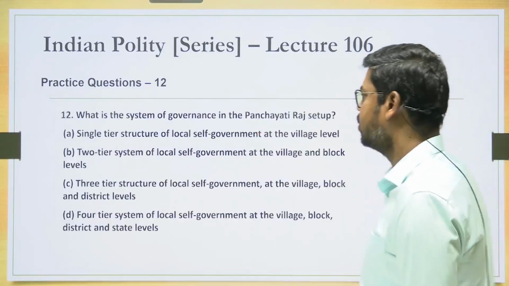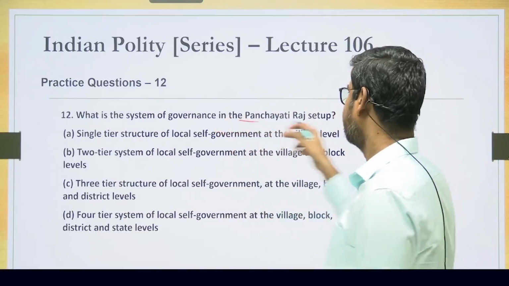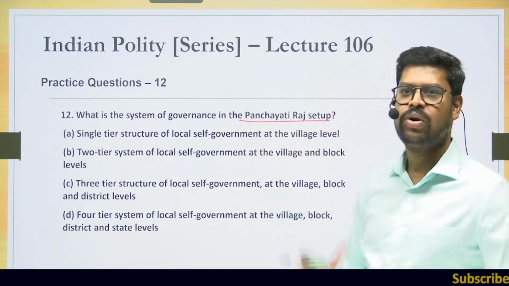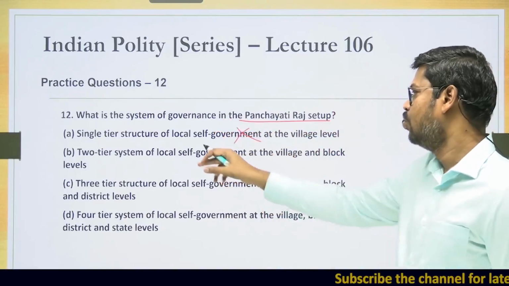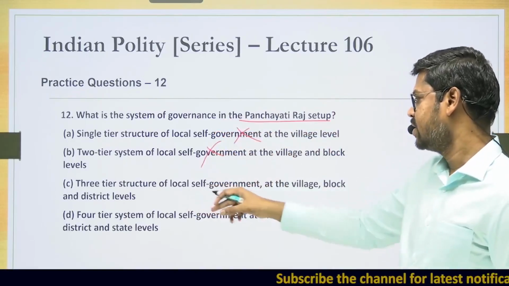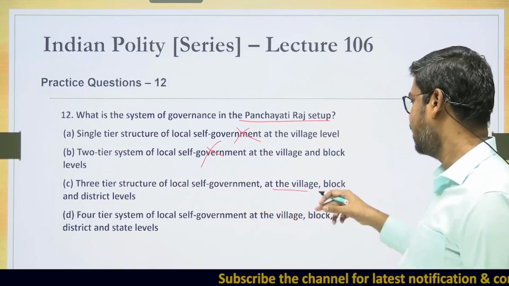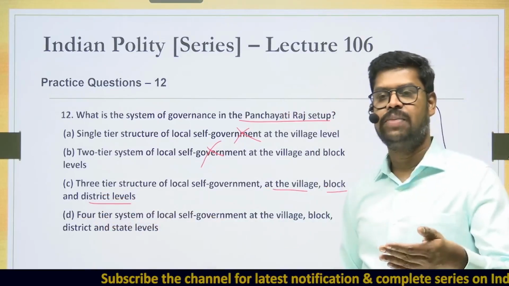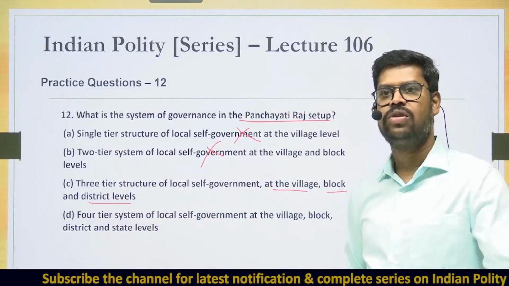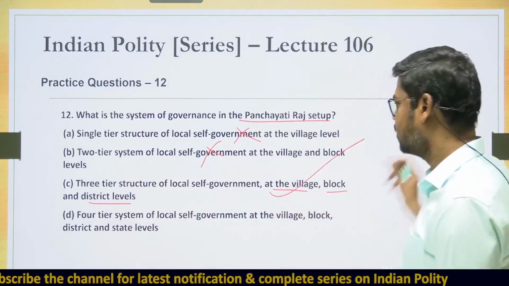Come to next question. What is the system of governance in Panchayati Raj setup? So what is the structure of the Panchayati Raj setup? Single tier structure? No. Two tier structure? No. Three tier structure of local government at the village, block and the district level. That is at the village, at the Samiti, that is the intermediate level, and also at the Zilla Parishad level. So therefore the right answer is option C.